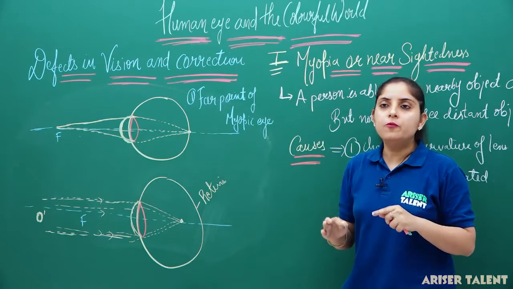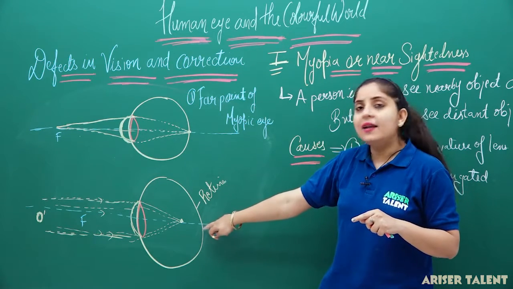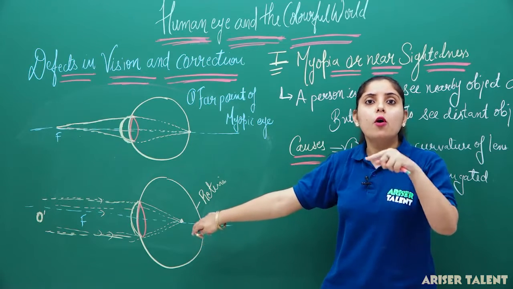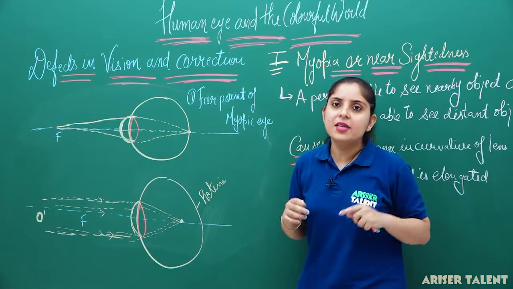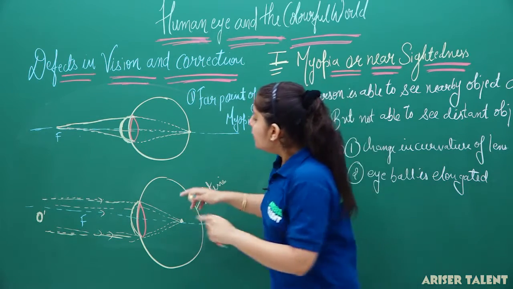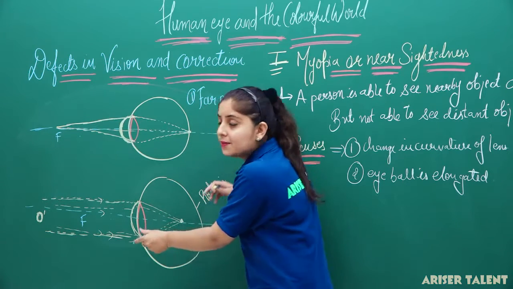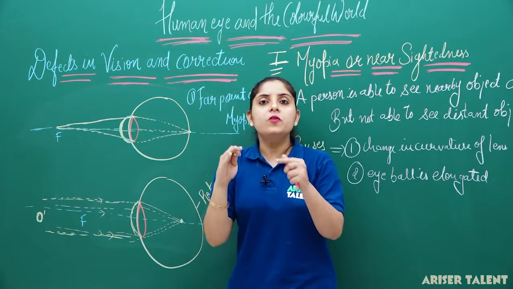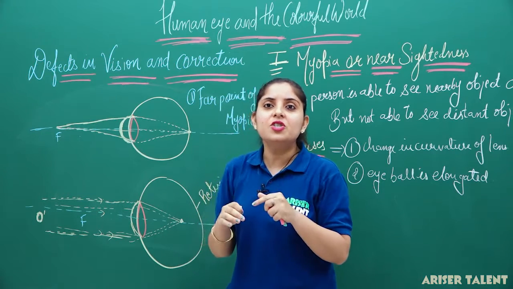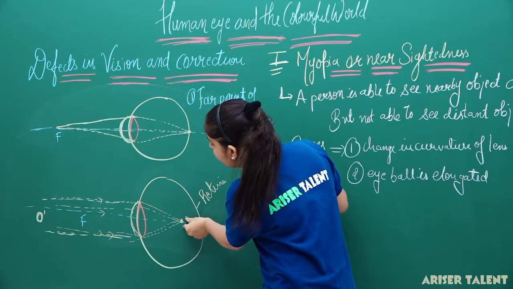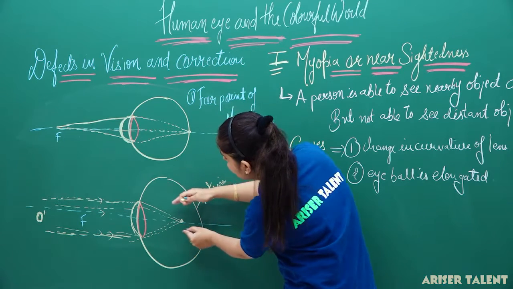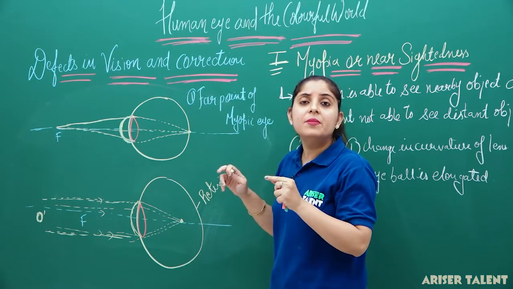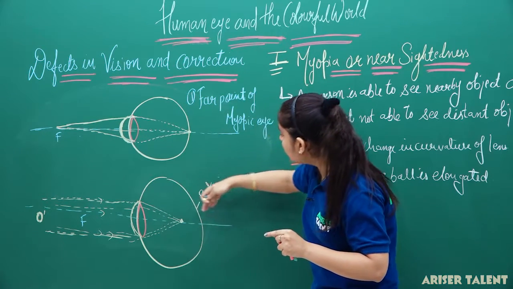So, what you have to do? You have to form an image at this point. We want an image on the retina, that's why the person is able to see clearly. You can see that this is a convex lens and rays are going to converge here. What we have to do is put a lens in such a way that instead of converging here, the light rays converge here. Light rays must converge through this point to this point.